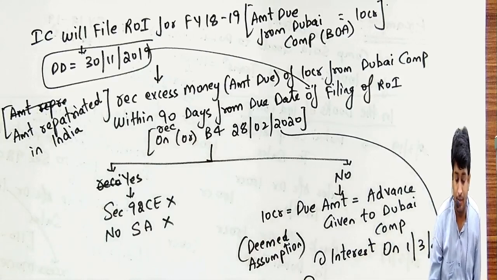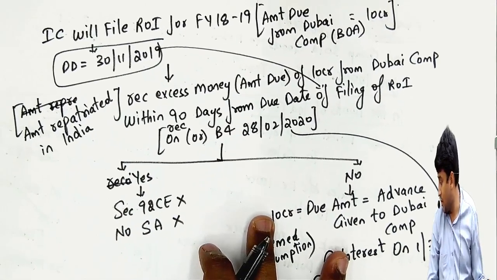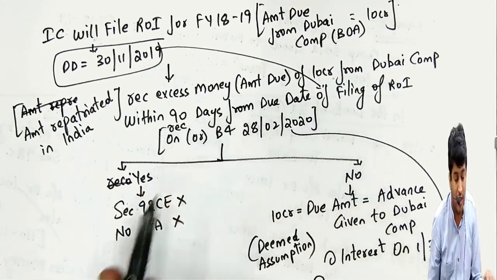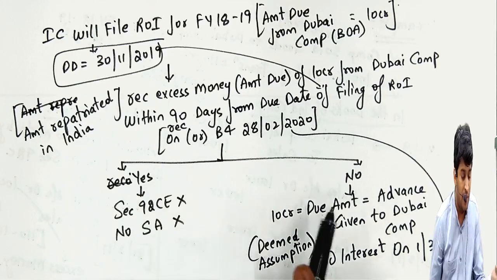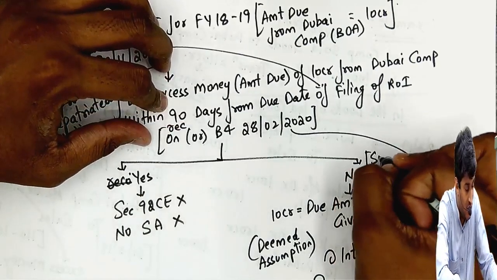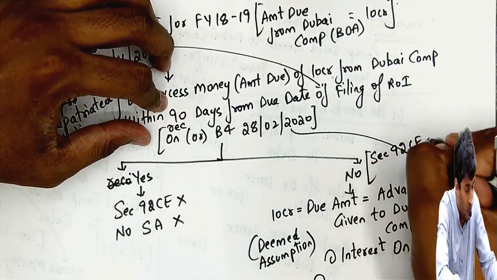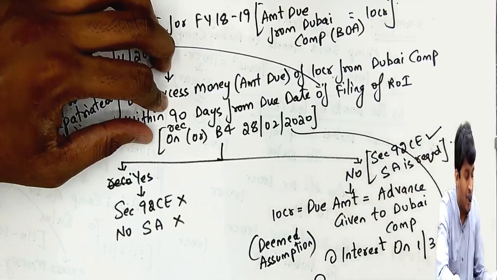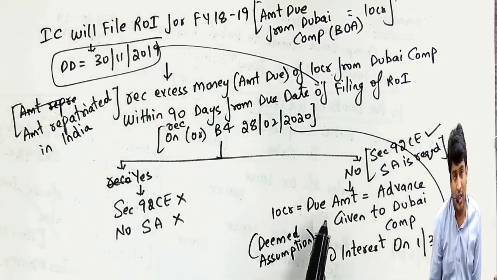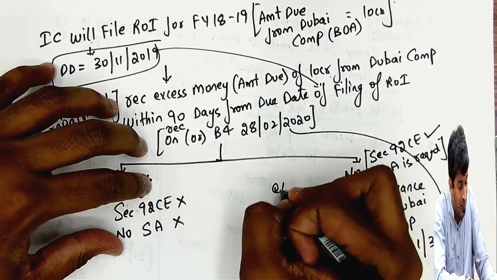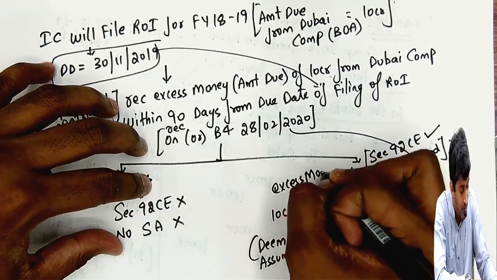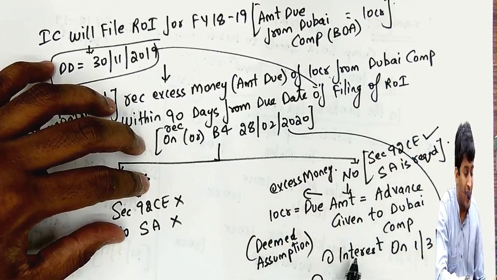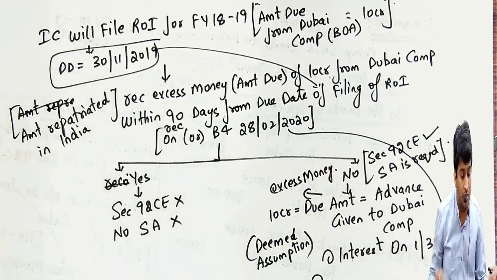So once again I repeat, the rule is you should receive that money within 90 days from the due date of filing return of income. If you received, this section will not apply, secondary adjustment not required. If it is not received, then this section applies. Secondary adjustment is required, and the 10 crores, that is the due amount or the excess money, whatever you want to say, will be treated as an advance given to Dubai company, that too at interest on 1st March 2020.